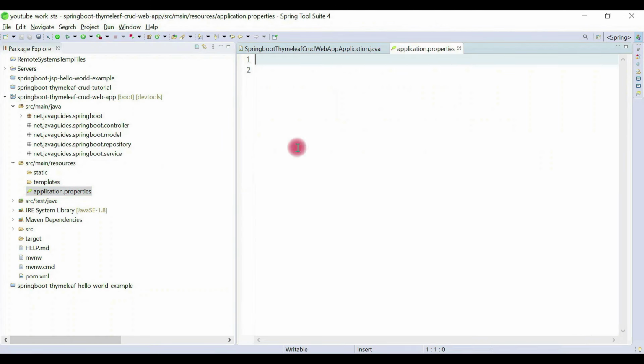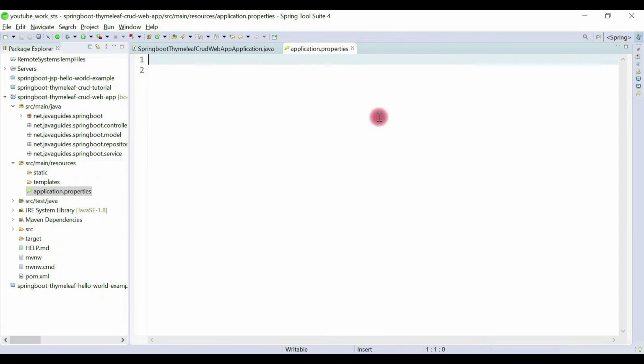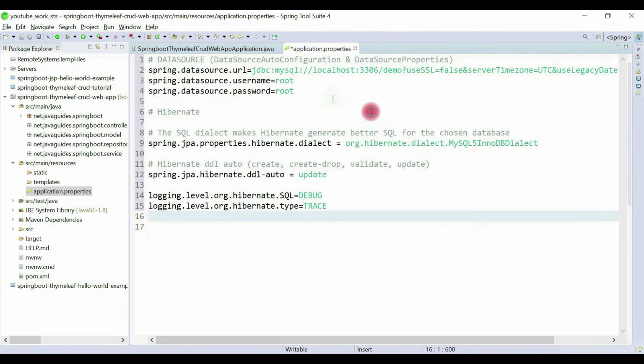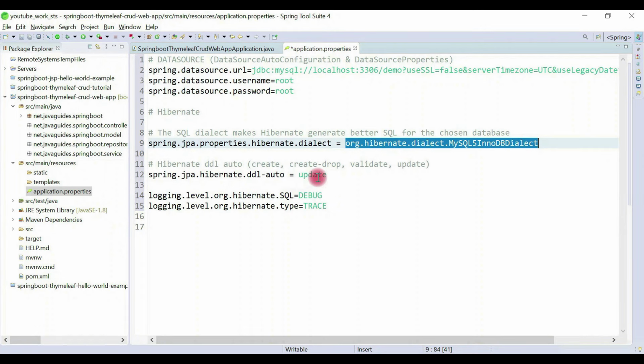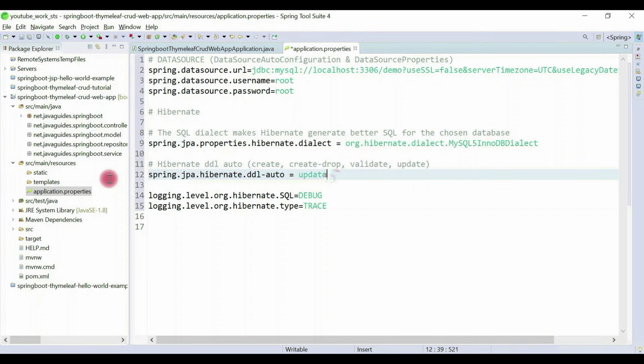Open the application.properties file, and here we configure the MySQL database. Look at here, this is the JDBC URL for the MySQL database, and we're going to use demo as our database. This is the username and password, and this is the MySQL dialect for Hibernate, a property which we can use to automatically create tables in a database.